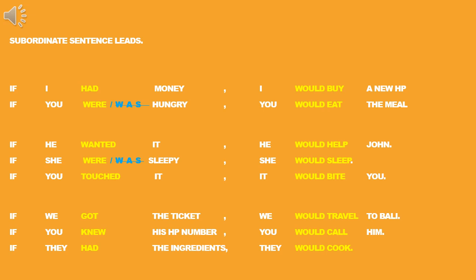Once again, if we put the baby sentence, or subordinate sentence, in the first position, we need a comma. The comma is used to limit, to show from where until where the baby sentence is. In this case, the baby sentence starts from if until money. That's why we put the comma there. But when you put the main sentence, or mother sentence, in the first position again, I would buy a new handphone if I had money, we don't need a comma anymore.